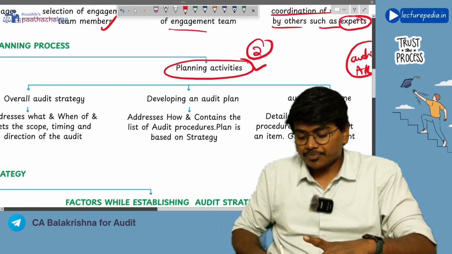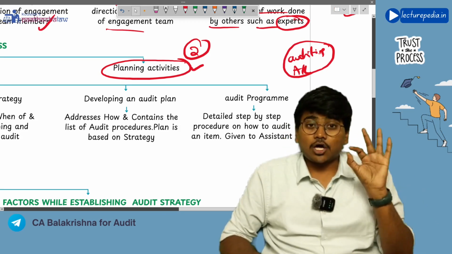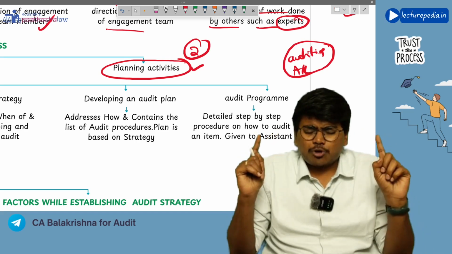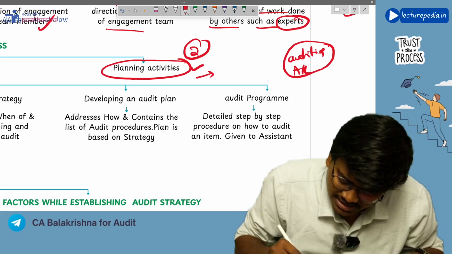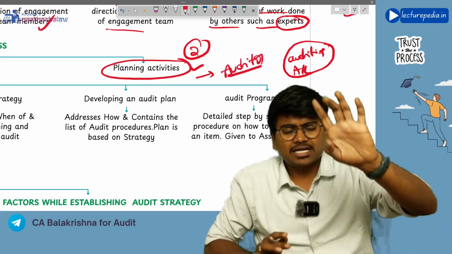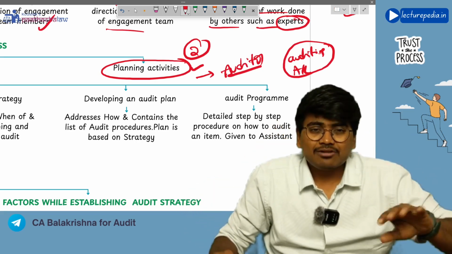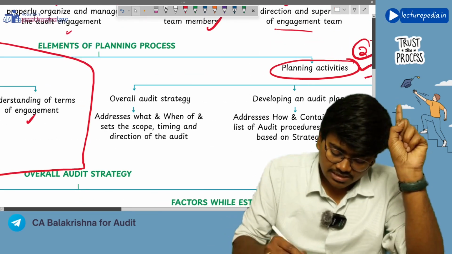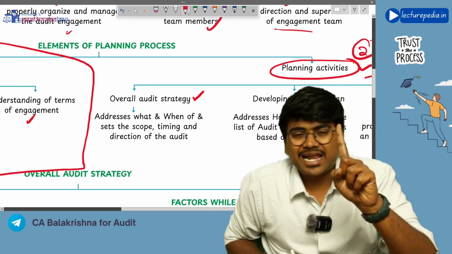Now if you see, in these planning activities, there are three things that the auditor will prepare. First of all, whose responsibility is it to plan the audit? Of course, it is the responsibility of the auditor, right? The auditor has to properly plan the audit. Now, in the planning phase, the auditor will first of all prepare the overall audit strategy. This is the first document that the auditor will prepare as part of planning.